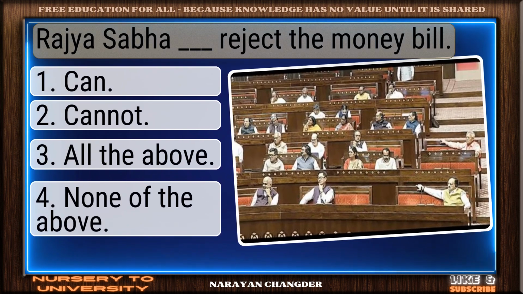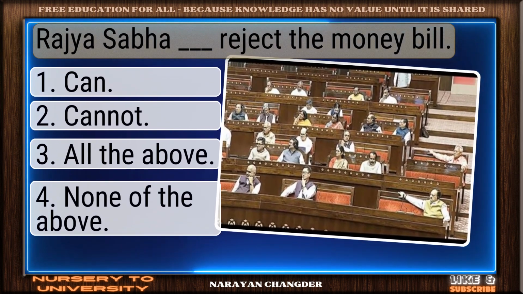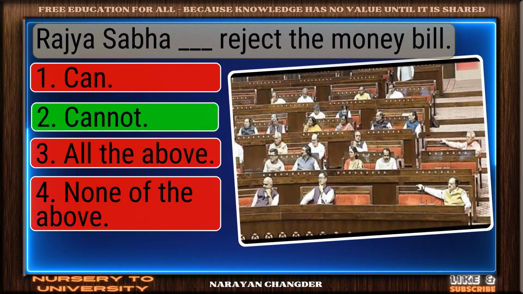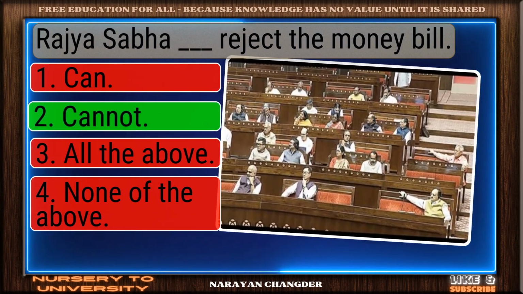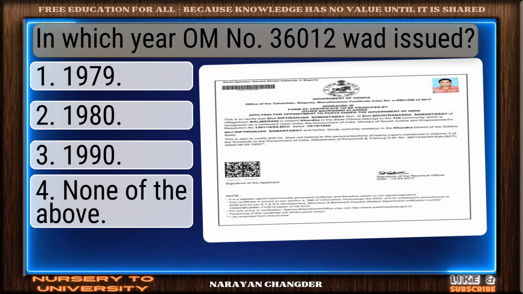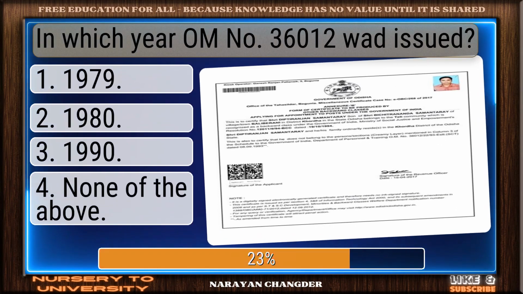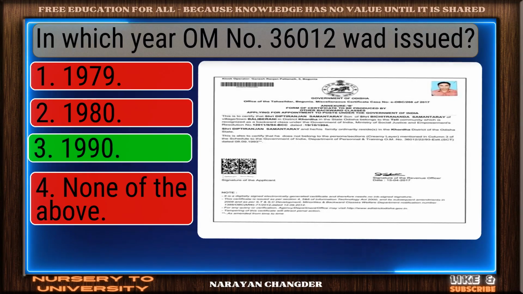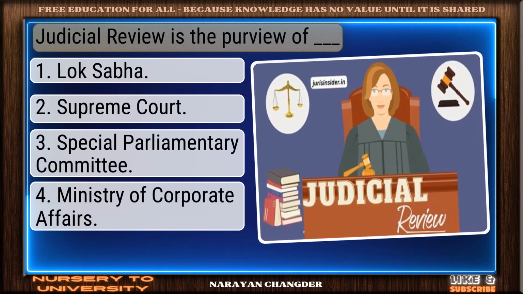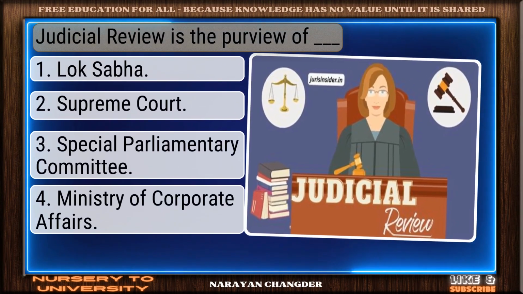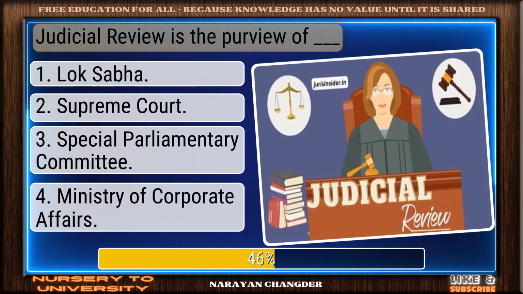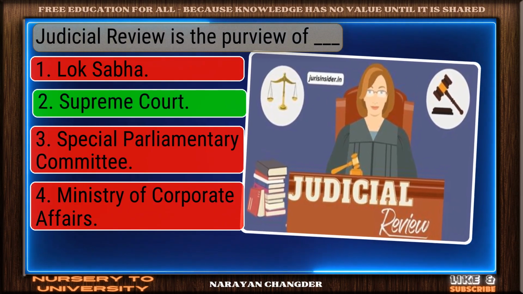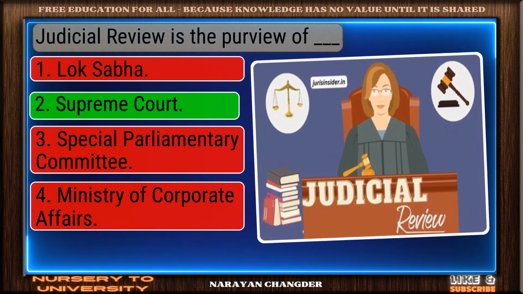Question number 167. Rajya Sabha dash reject the money bill. Smart pick. Cannot is the correct choice. Question number 168. In which year was No 36012 WAD issued? Sharp thinking. 1990 is the right choice. Question number 169. Judicial review is the purview of dash. Exactly. Supreme Court makes sense, and it is right choice.